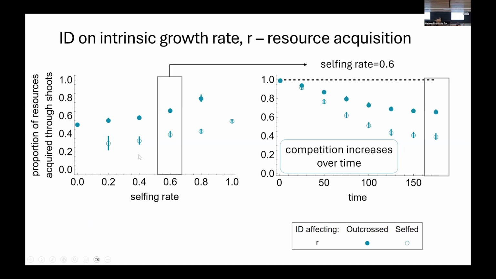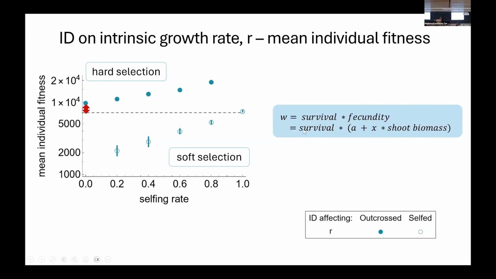We can also look, for one selfing rate, at the temporal dynamic, and then we see that the proportion of resources decreases over time, so it means that competition increases over time. For mean individual fitness, which I measured as the product of survival and fecundity, with fecundity being proportional to the shoot biomass, we see a similar pattern with self plants having a smaller mean individual fitness than the outbred plants, and an increase when the population selfing rate increases.